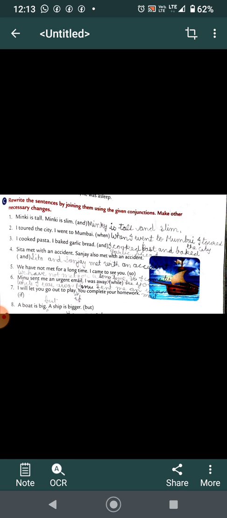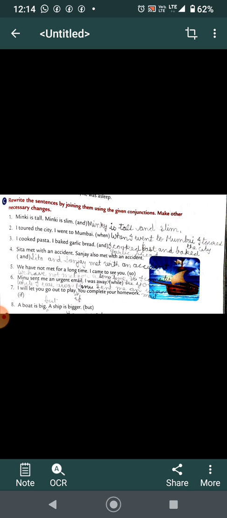You have to rewrite the sentences. Minky is tall and slim. When I went to Mumbai, I toured the city. I cooked pasta and baked garlic bread. Sita met with an accident. Sanjay also met with an accident. So you will write, Sita and Sanjay met with an accident.